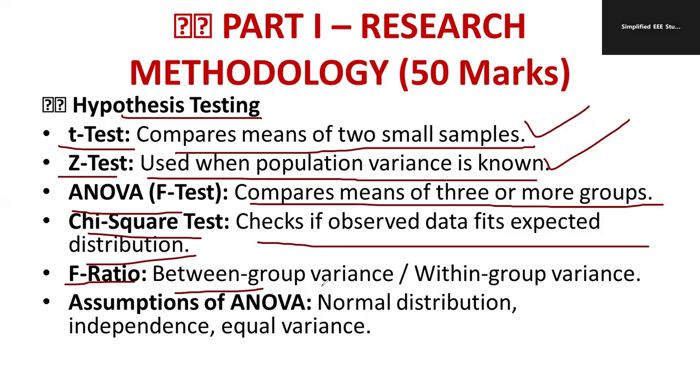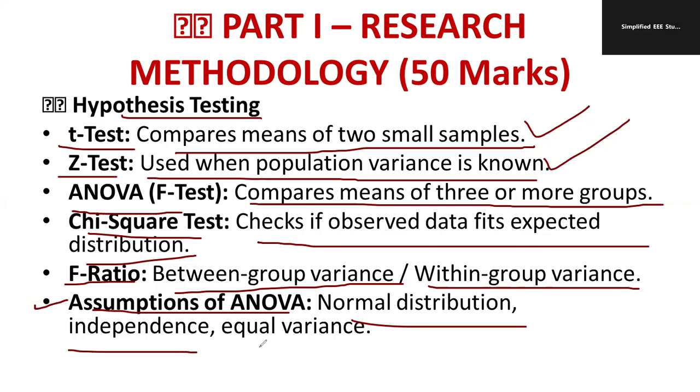F ratio is the between-the-group variance to the within-the-group variance. If you take those two parameters, you are able to get the F ratio. What do you mean by assumptions of ANOVA? Normal distribution, independence, equal variance. These are the assumptions. You may get multiple choice questions based on these points.